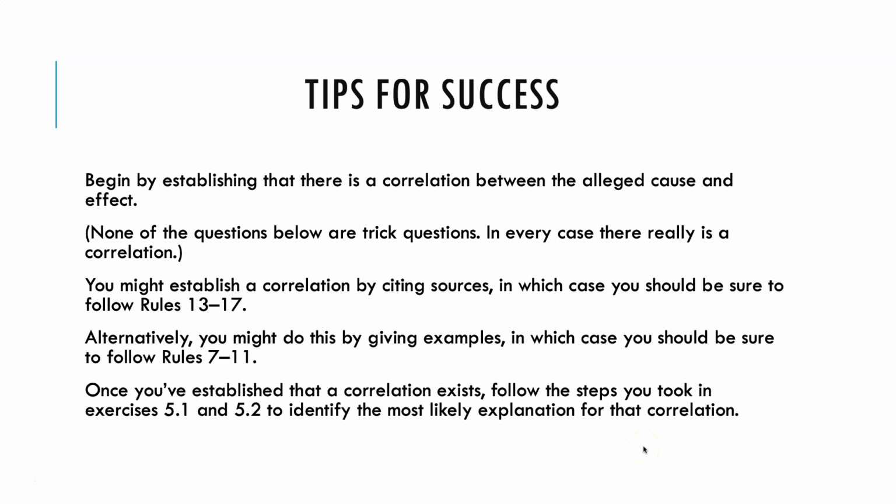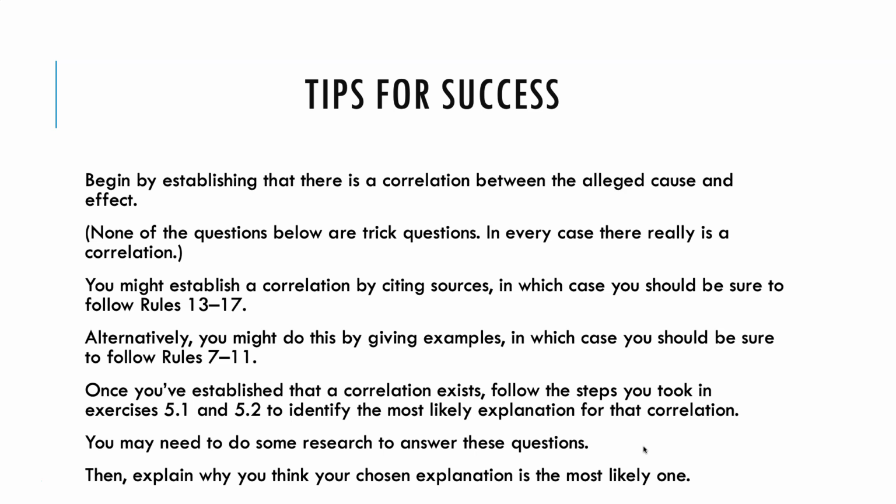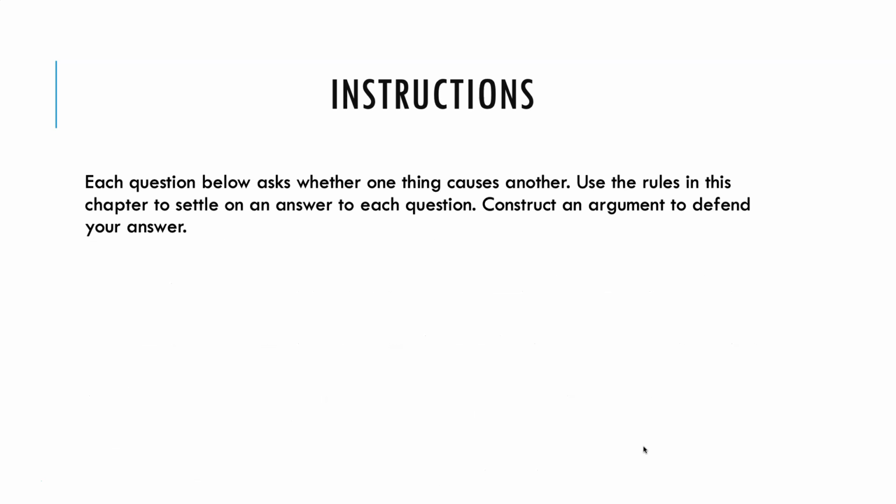Once you've established that a correlation exists, follow the steps you took in exercise sets 5.1 and 5.2 to identify the most likely explanation for that correlation. You may need to do some research to answer these questions. Then, explain why you think your chosen explanation is the most likely one.